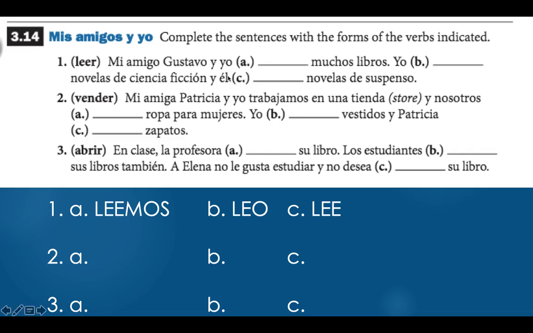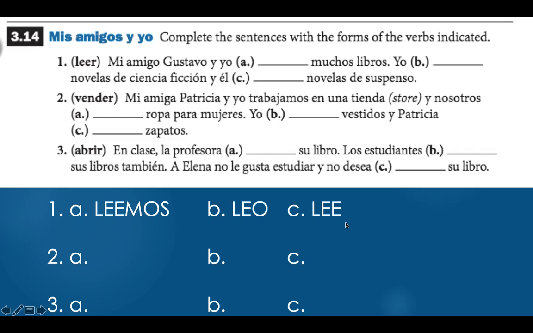And option C. Our subject here is él. And you're trying to say that he reads novelas de suspenso, suspenseful novels. Ooh, fun. So he reads, we're going to take leer, chop off our ER, and we need to add the correct ending here of an E, because our subject was he, or él. So we're using that bottom left box, lee.